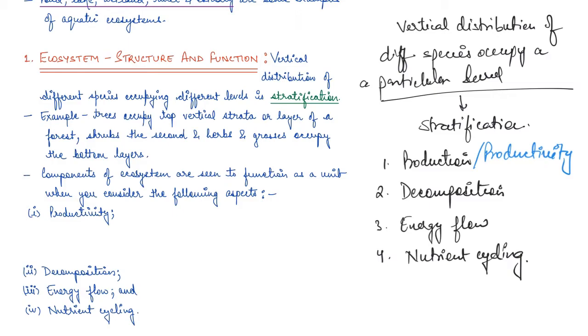So what is happening here is there is conversion of inorganic into organic material with the help of solar energy, and who does it? The producers, the autotrophs. Then there is consumption of these autotrophs by the heterotrophs. Now, these heterotrophs are decomposed and mineralized.